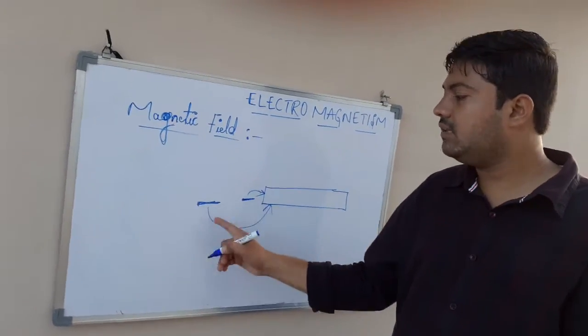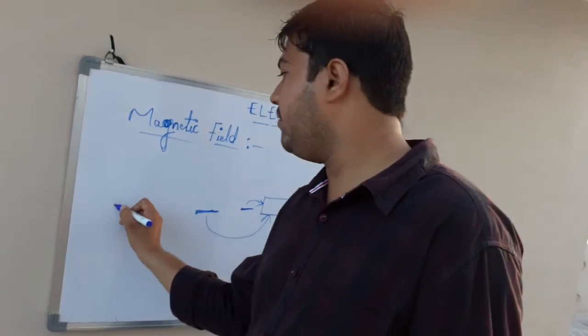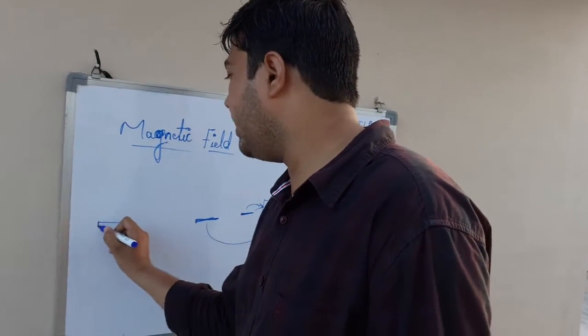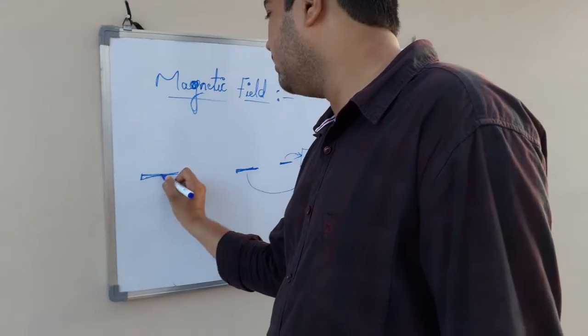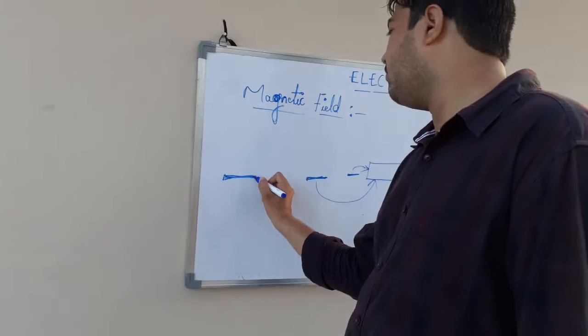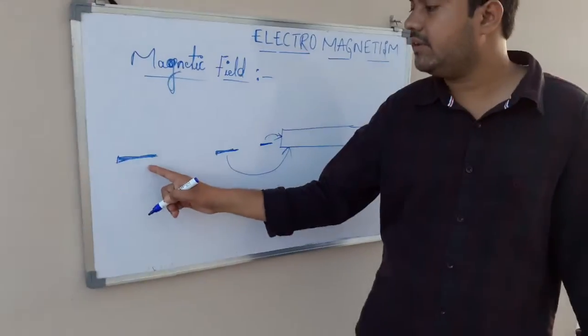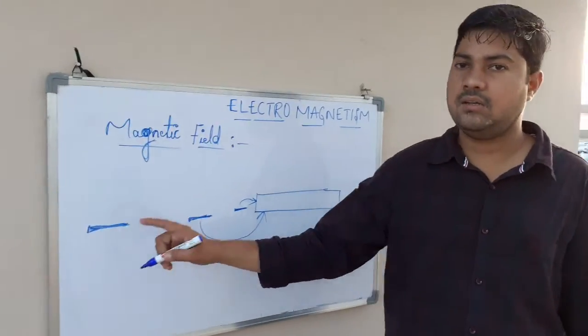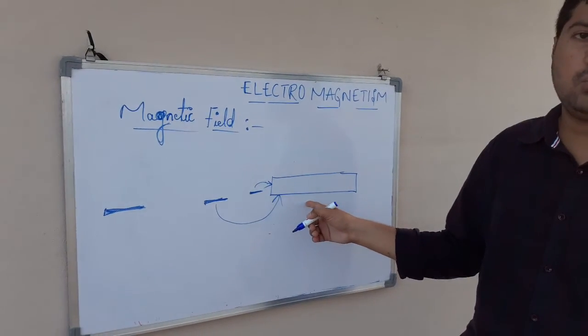Whereas if you take this needle still farther away from the magnet, still very far from the magnet, now in this case the needle does not get attracted towards the magnet.